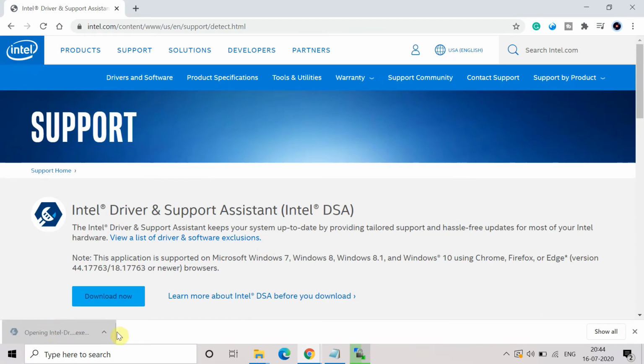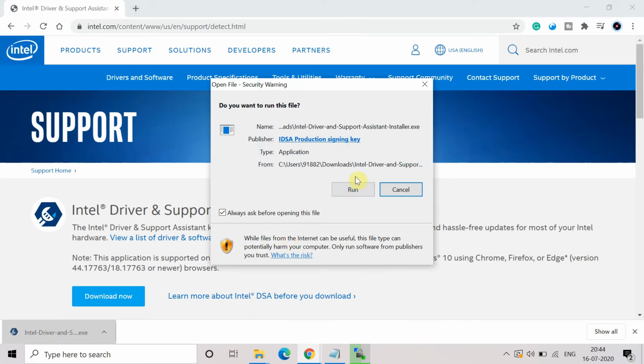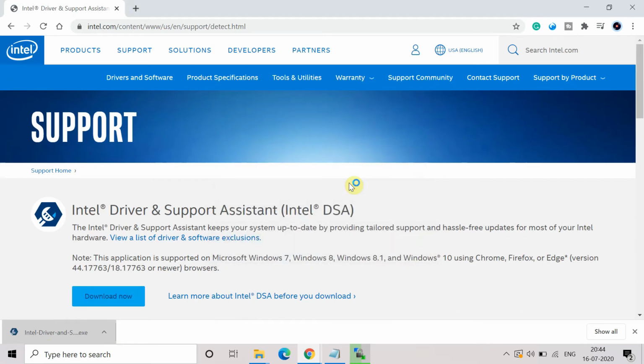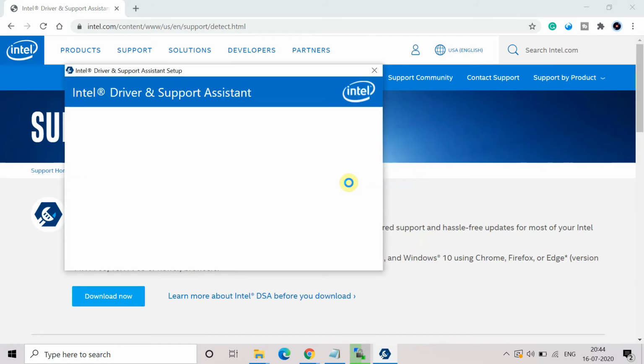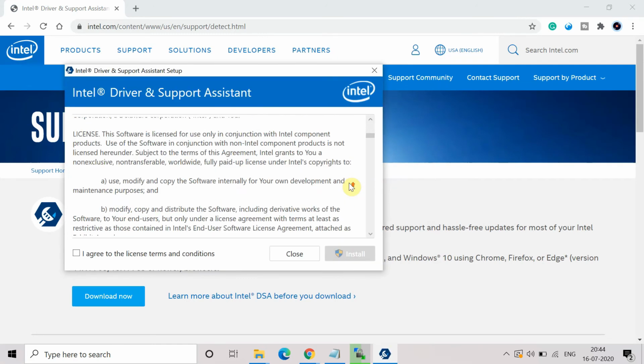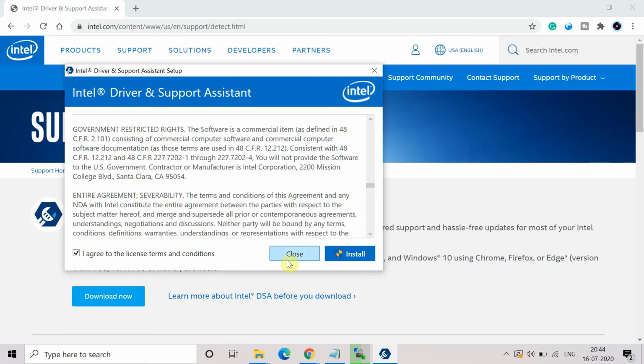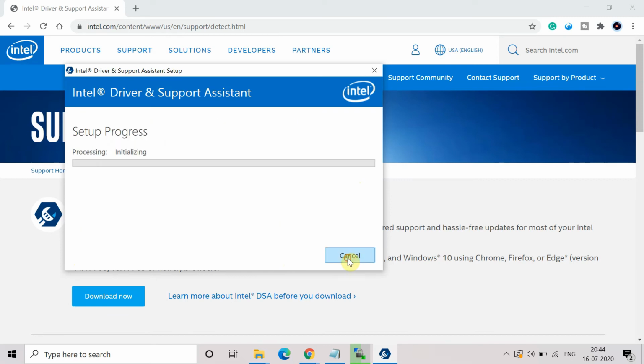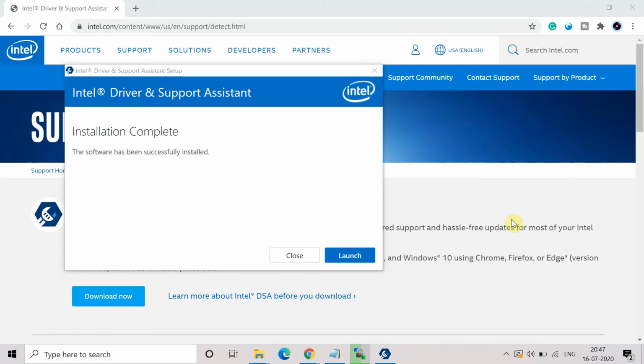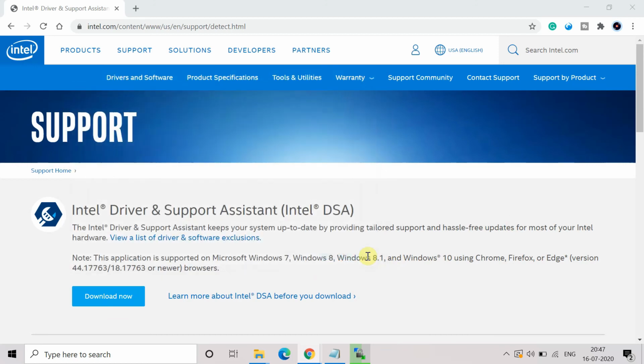Execute this and run the driver. Once you click on run, it will take some time. Click on I agree to the license terms and conditions, and then click on install and click on accept, and it will start the initialization, basically the setup of the tool into the system. Now the installation will complete. You have to click on launch. Once you click on launch, a new tab will open in Google.